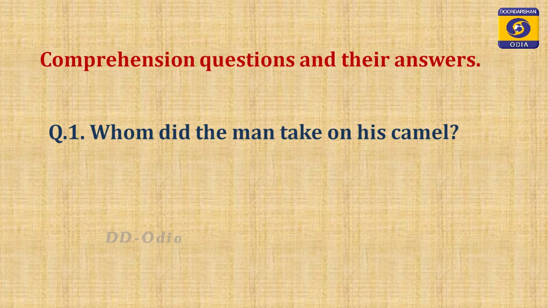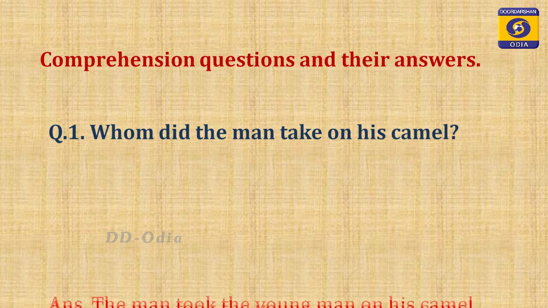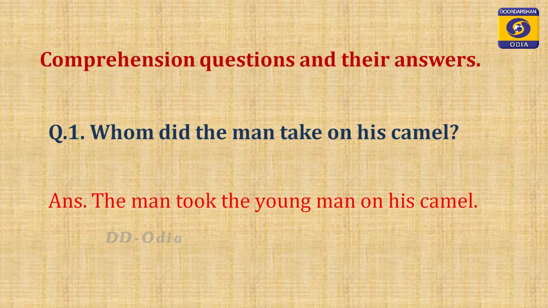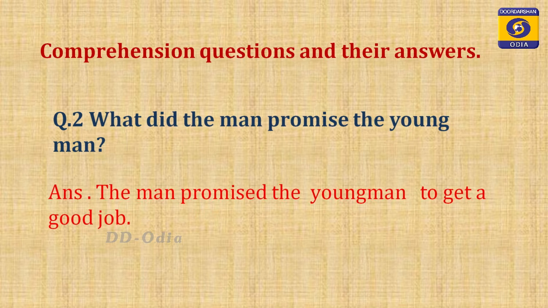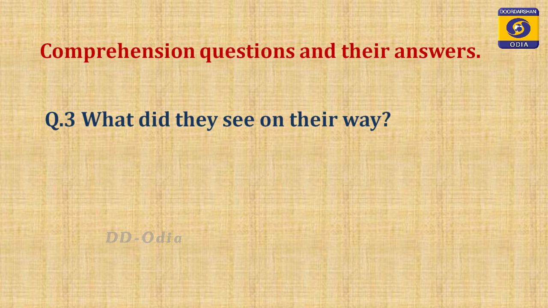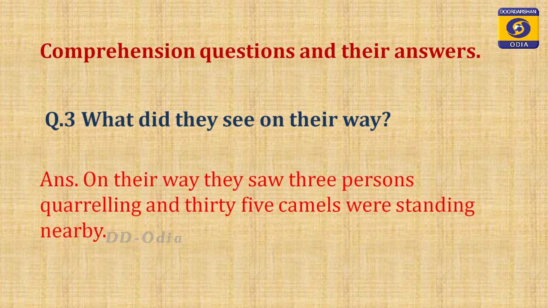Question number 1. Whom did the man take on his camel? Yes, the man took the young man on his camel. Move to question number 2. What did the man promise the young man? Yes, the man promised the young man to get a good job. Move to question number 3. What did they see on their way? Yes, on their way they saw 3 persons quarreling and 35 camels were standing nearby.